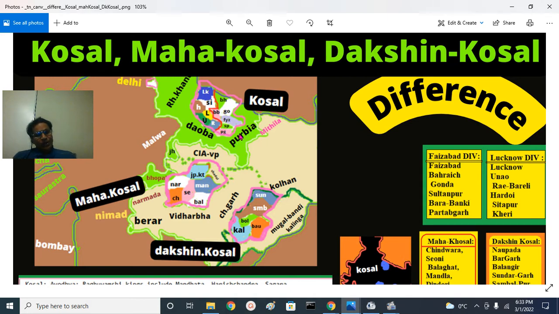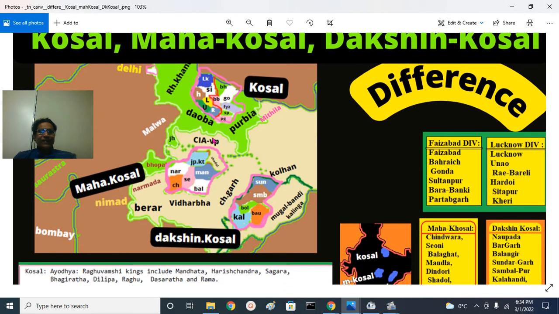East of Kosal is the region called Purbiya. And further east we have the Mithila region. Then we have the Videha region, and Anga and Kalinga and Pundra and Pragjyotisha, and the Magadha region centered around Patna or Pataliputra, and the Anga region. These are the historic Janapadas or ancient kingdoms at varied times. And we have Malwa here, and the Chambal river flows north of that, and the northern part is the Gird region, Gwalior region.